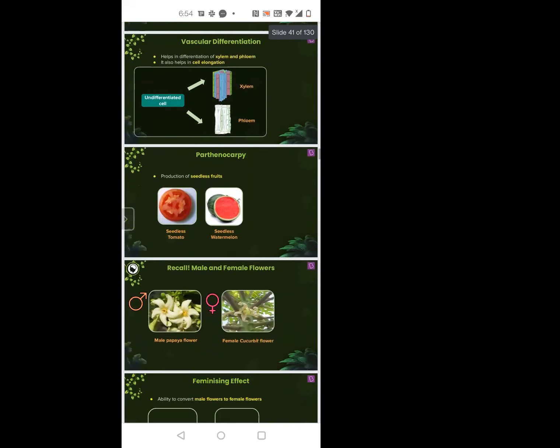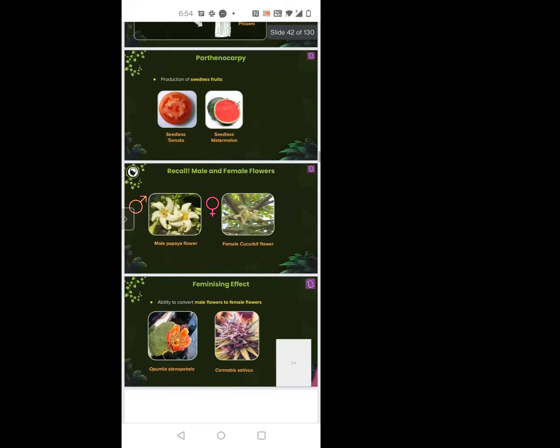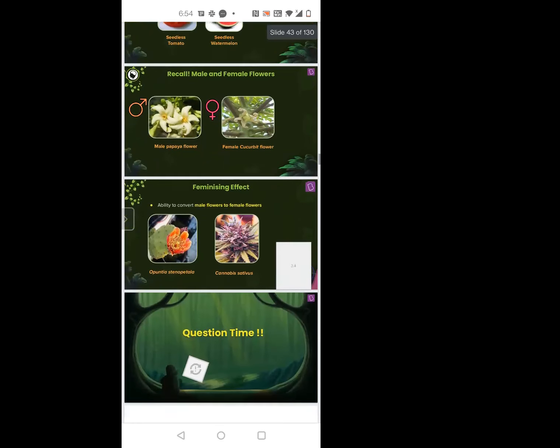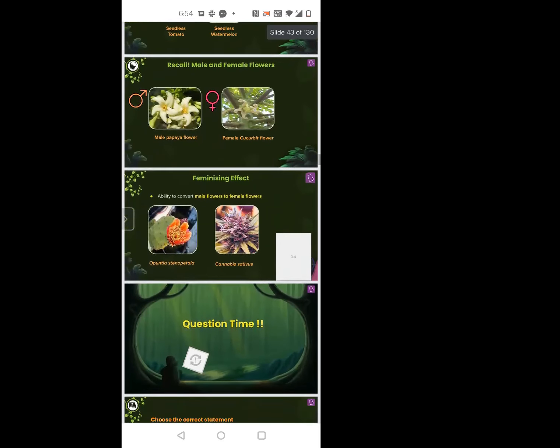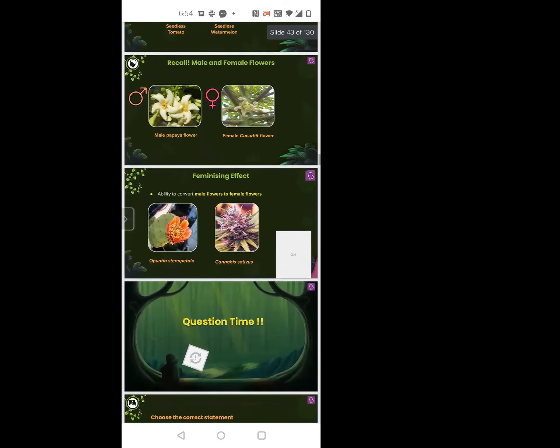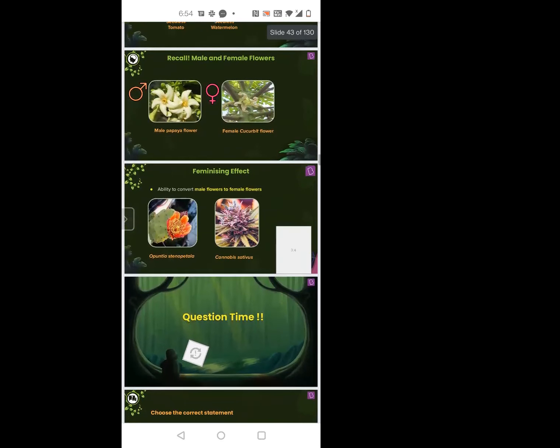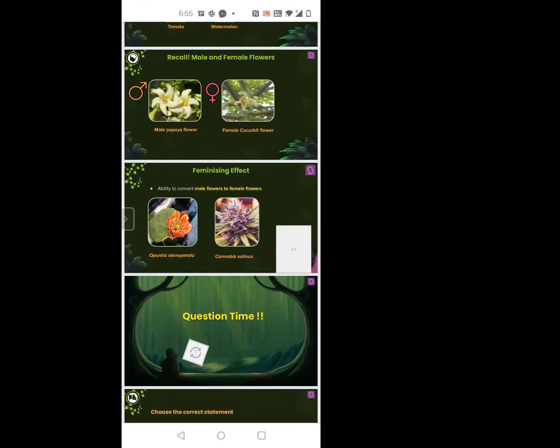So for parthenocarpy, are artificial auxins also used? Yes, we can use them to promote the growth of seedless fruits, basically. So parthenocarpy also, it helps. Then next is the feminizing effect. When I say feminizing effect, it is the ability to convert male flowers to female flowers.